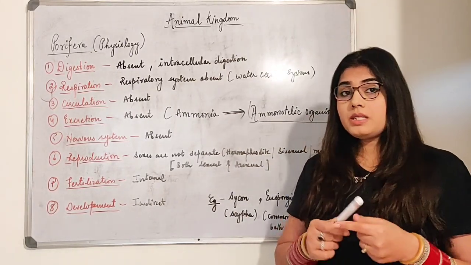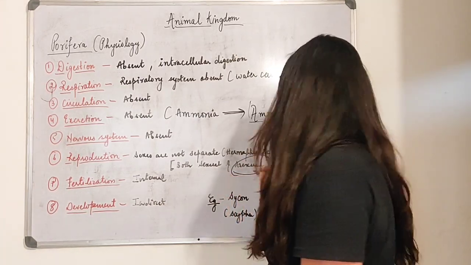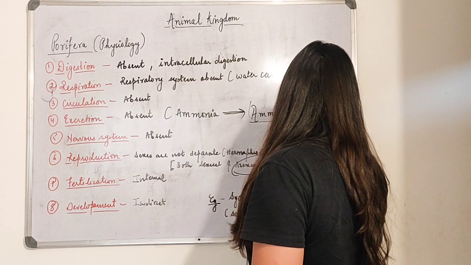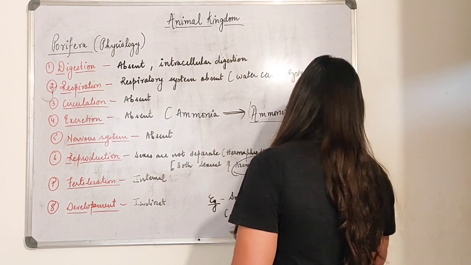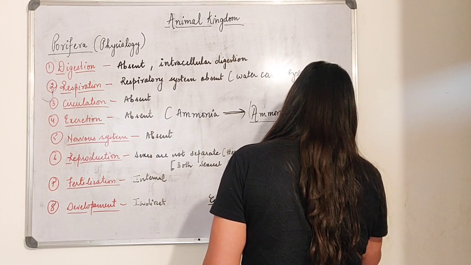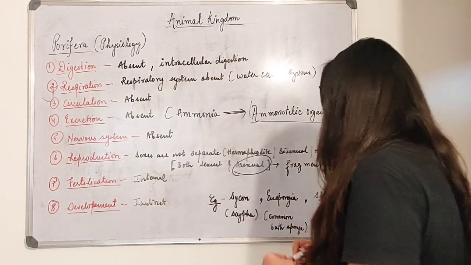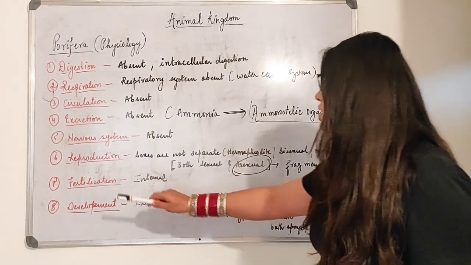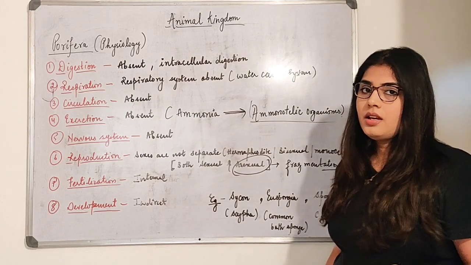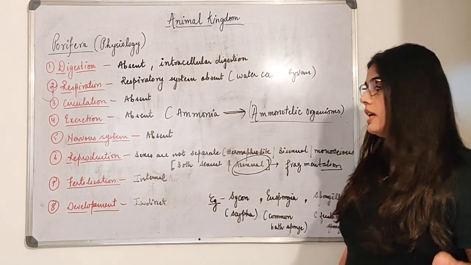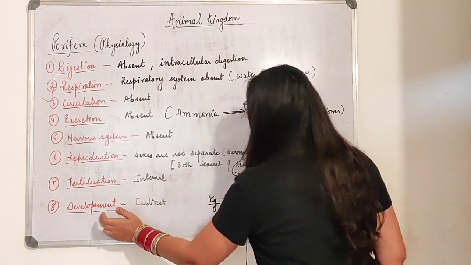But in asexual, beta, which particular asexual reproduction takes place here? I will say it is fragmentation. Then fertilization, next point. Internal fertilization takes place. Nothing is external here, only internal fertilization. Then development, beta.